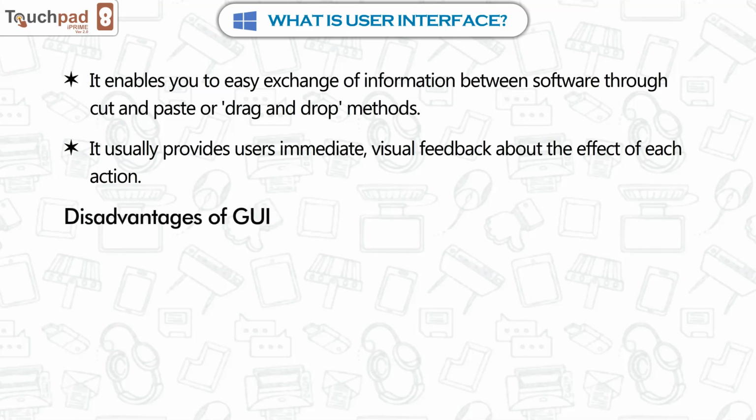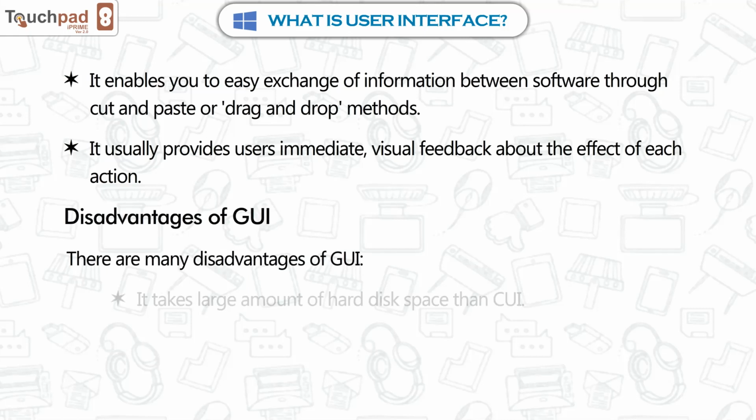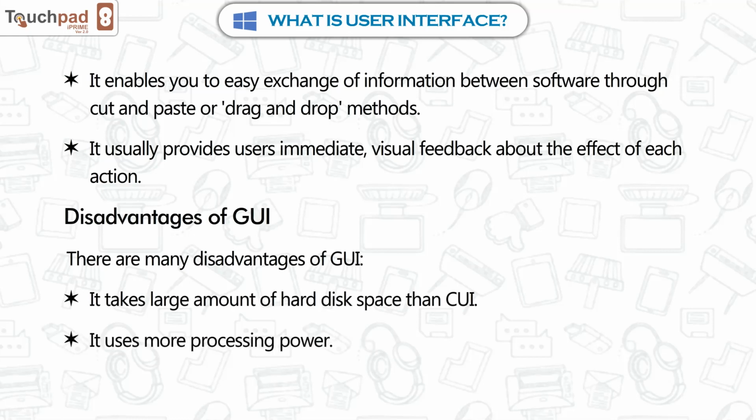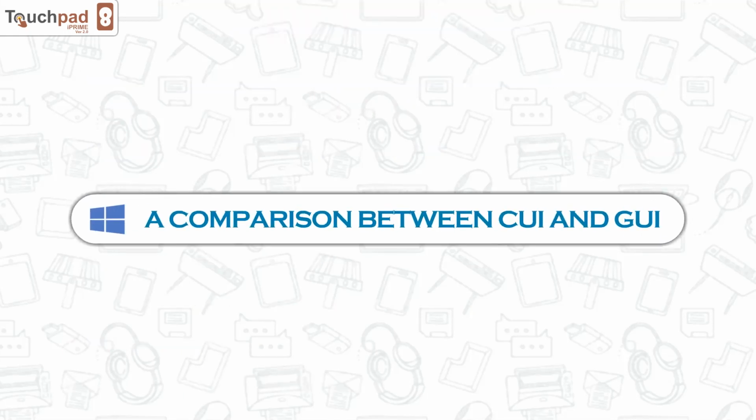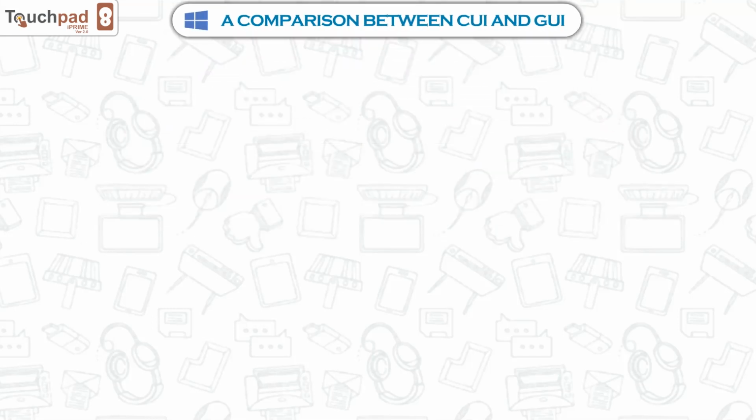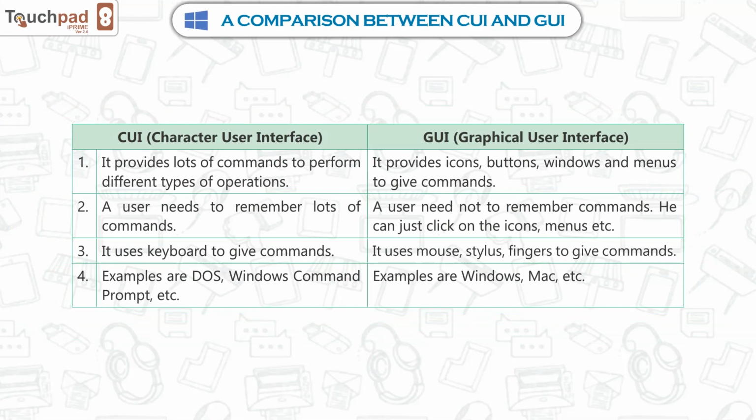Disadvantages of GUI. There are many disadvantages of GUI. It takes a larger amount of hard disk space than CUI. It uses more processing power. It needs more memory, RAM, to run. A comparison between CUI and GUI. CUI, Character User Interface. GUI, Graphical User Interface.